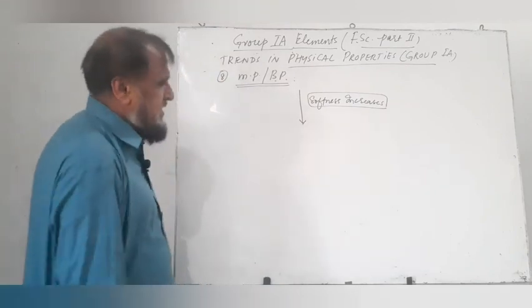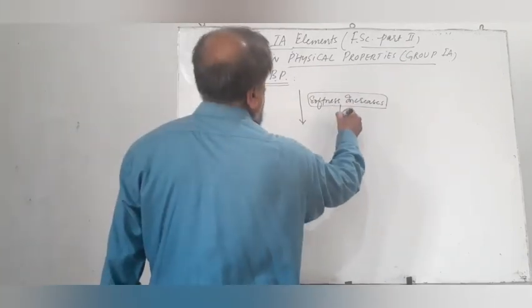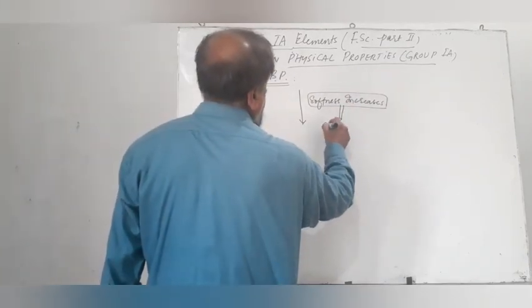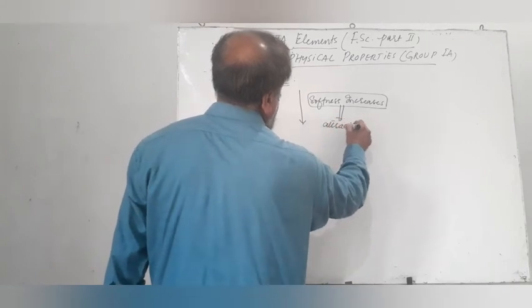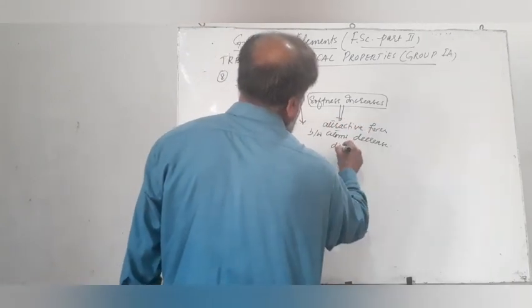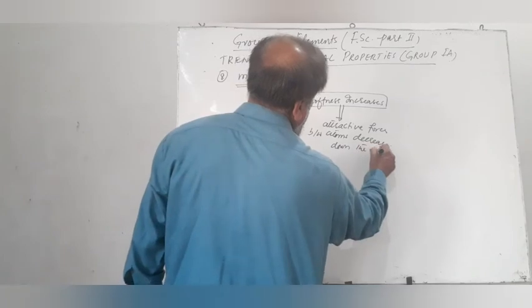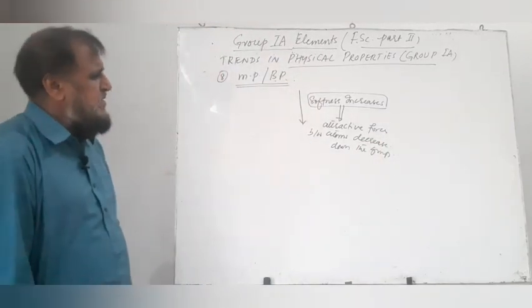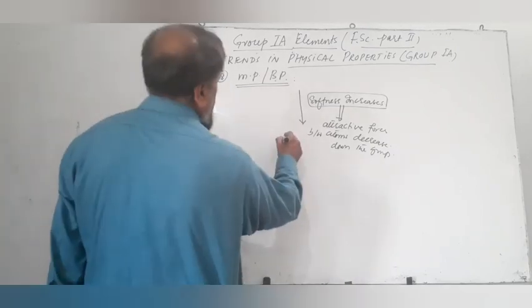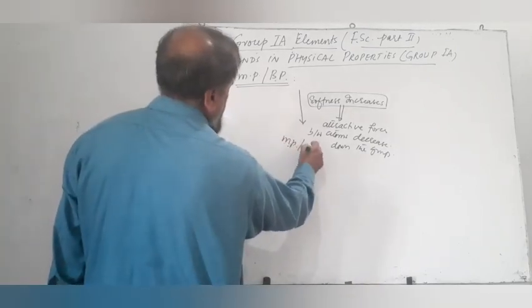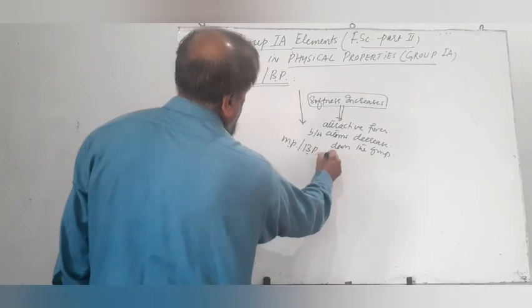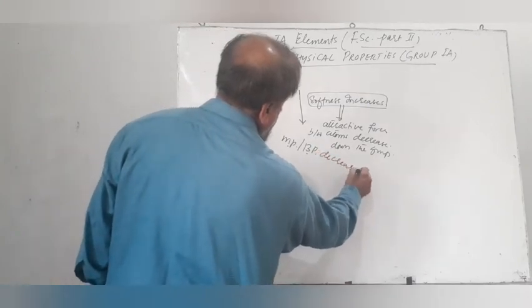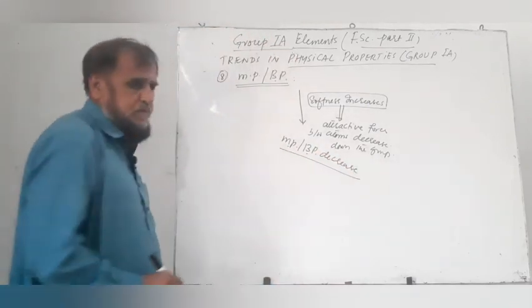And it clearly indicates that as we move down the group, the attractive forces between metal atoms are also decreasing. That is why it will be easier to separate the atoms, and the melting point and boiling point will decrease down the group.